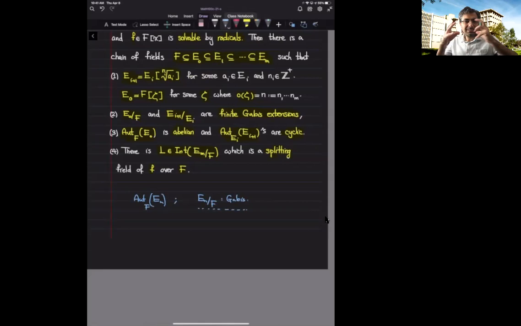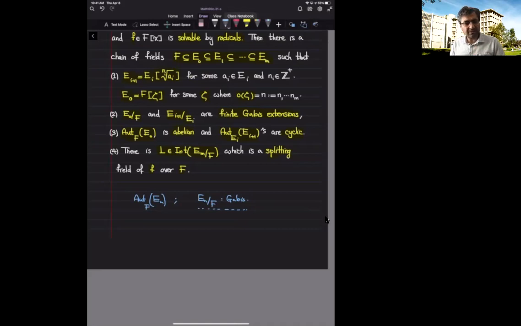We are going to create a mechanism and change our initial radical extension to a Galois radical extension. And then we are going to add the needed roots of unity to the base field. That's the order that we are going to take. So we start with a chain of F sub i's, where the last one is a radical extension of the base field F that contains all the zeros of the polynomial f.